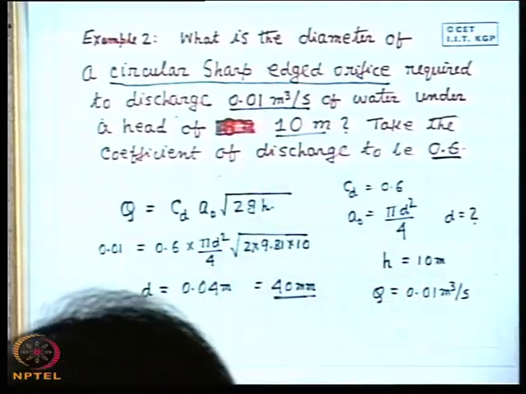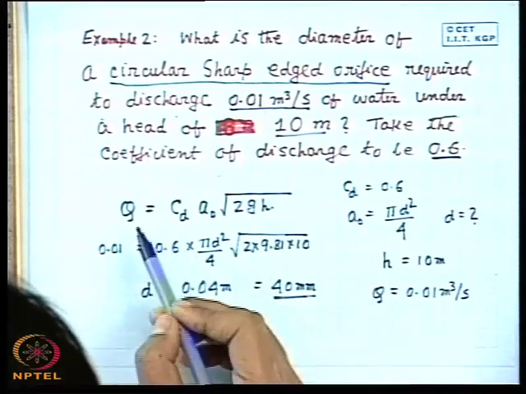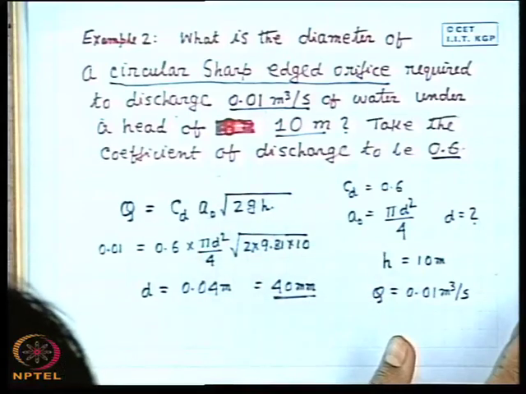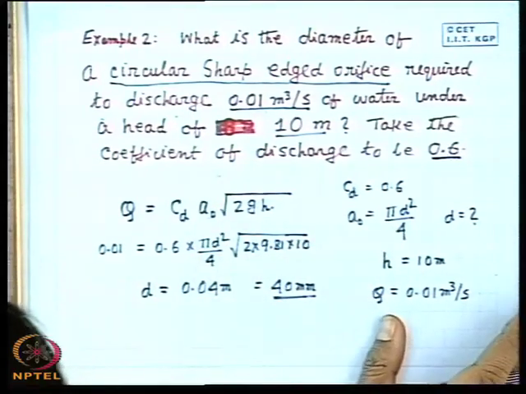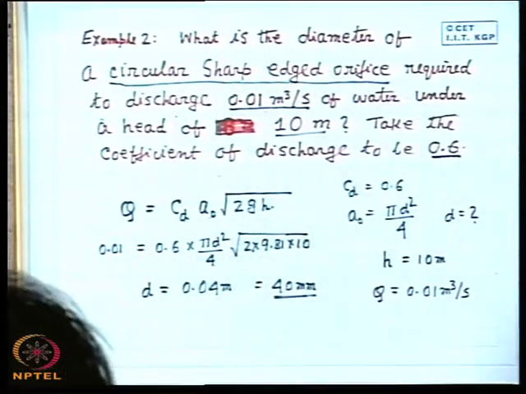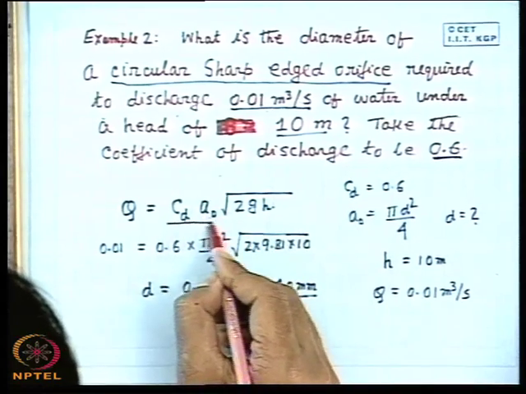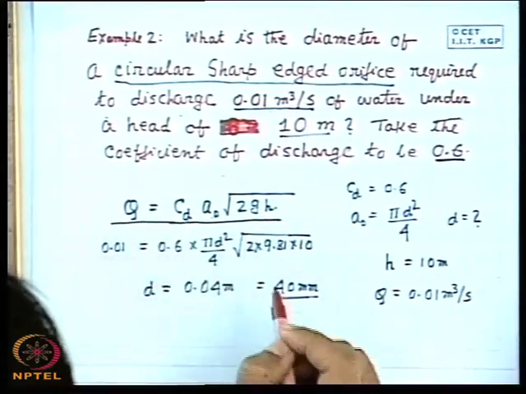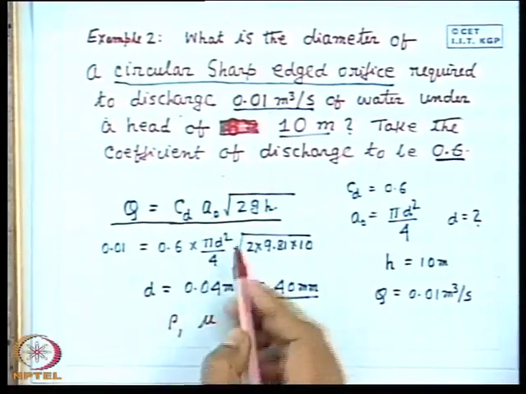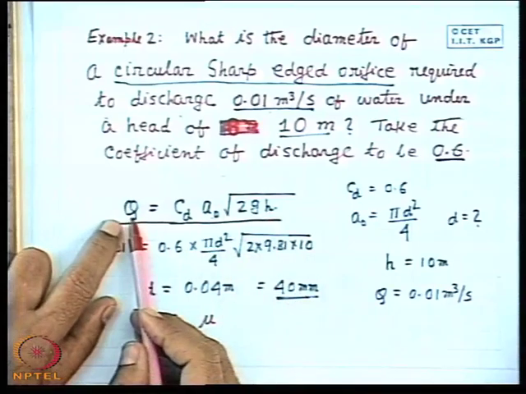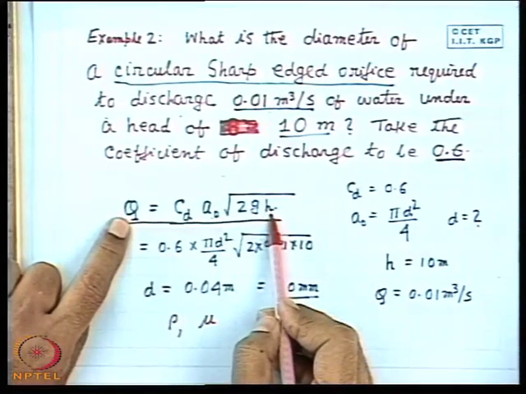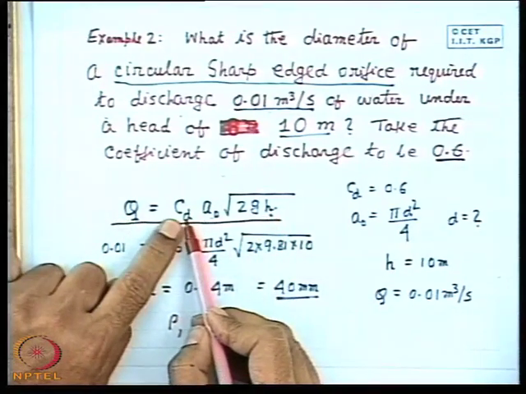This is the direct application of Torricelli's formula, that the rate of discharge is given as CD into A0 into root over 2gH. Now here I would like to mention one thing: in this equation, Q is equal to CD into A0 into root over 2gH, the liquid properties, that is the density and the viscosity, are not coming explicitly. That means whatever may be the liquid, Q, the discharge rate, can be found out if I know H and the discharge coefficient of the orifice.